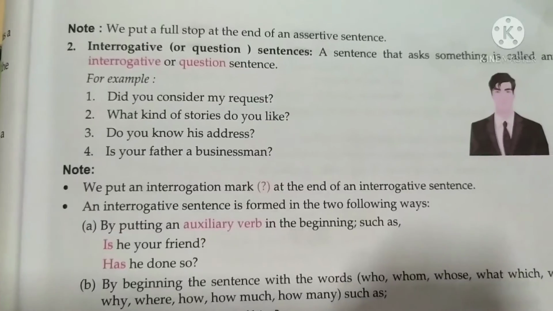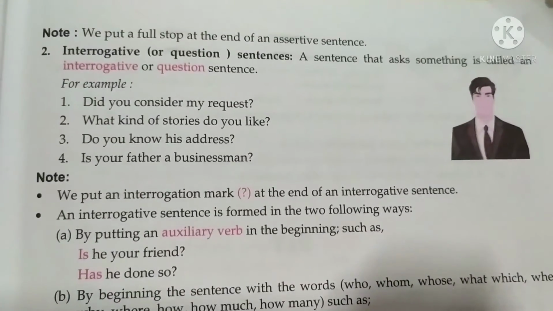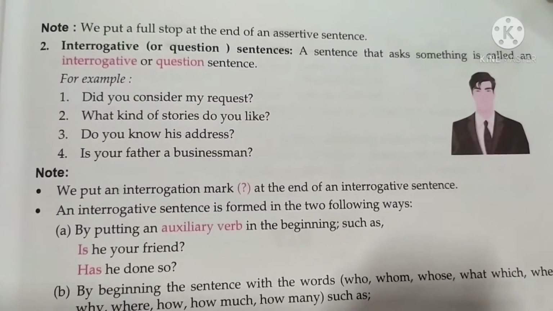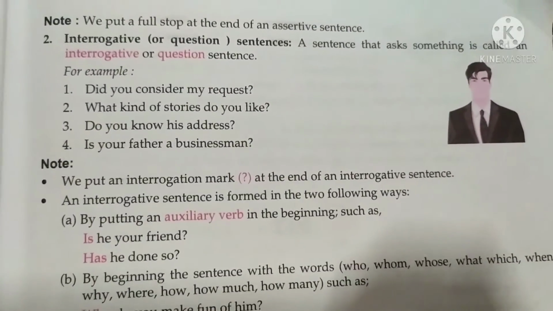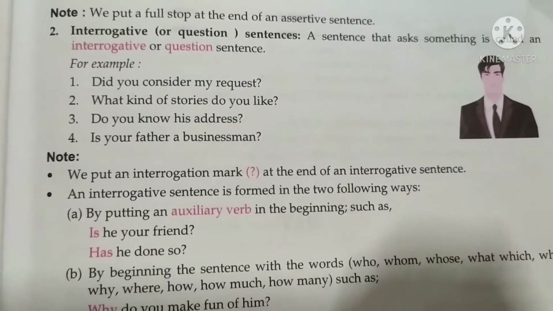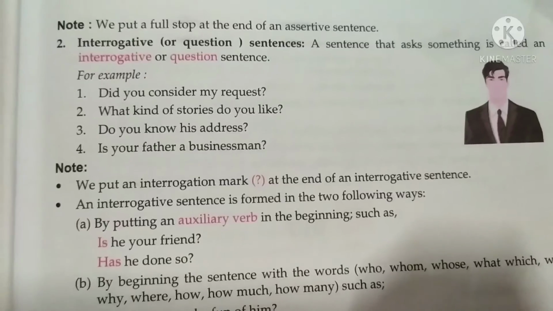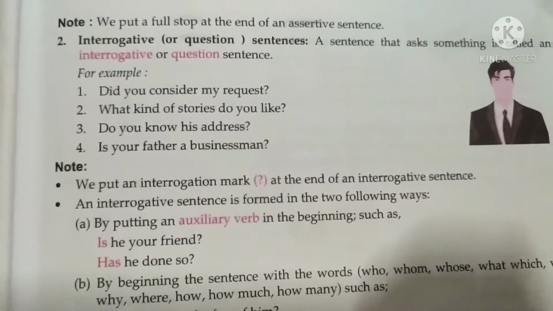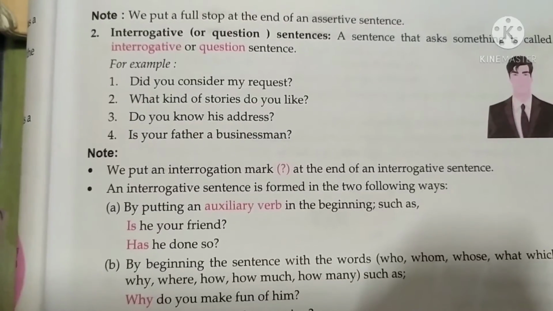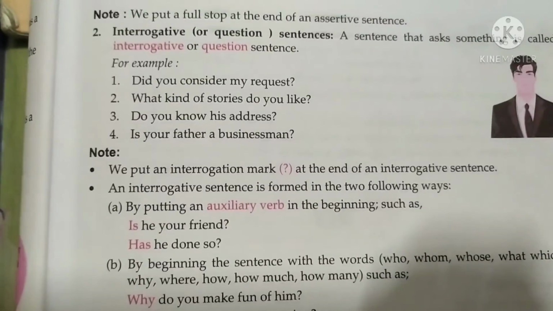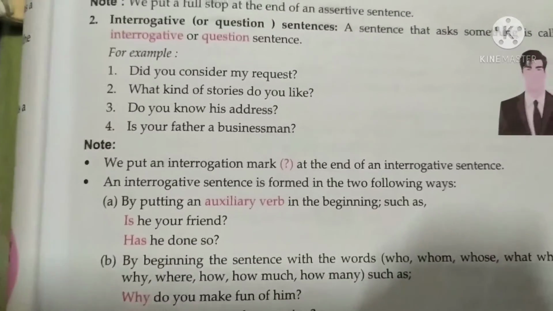Now the interrogative sentence: a sentence that asks something is called an interrogative or question sentence. Did you consider my request? What kind of story do you like? Do you know his address? Is your father a businessman? So an interrogative sentence, a sentence that asks a question or requests information, is called an interrogative sentence. It always ends with a question mark.